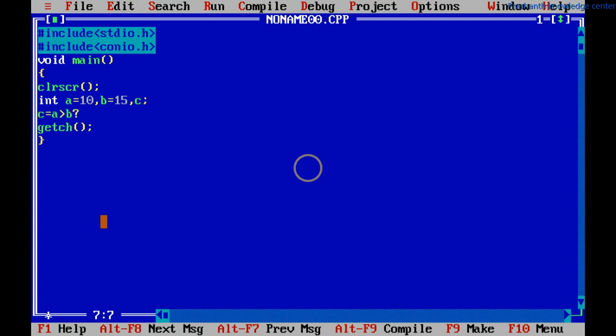If this condition is true, now the first expression will be executed, a plus b. Else colon, I will put a minus b semicolon. Here I will write printf percentile d. As I have declared variable c as integer, I am using percentile d. This is the program I am writing.